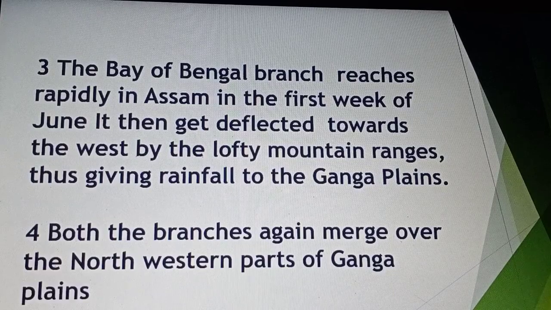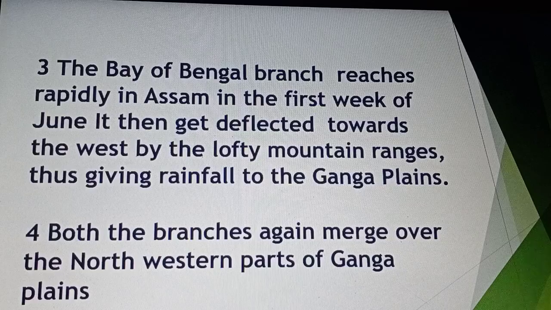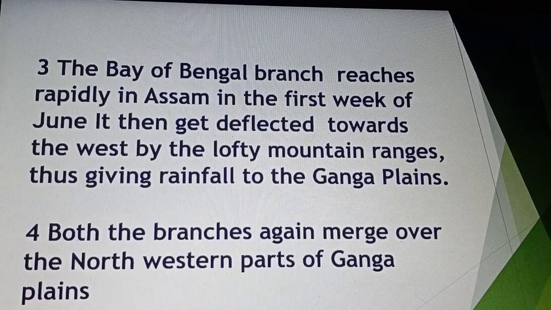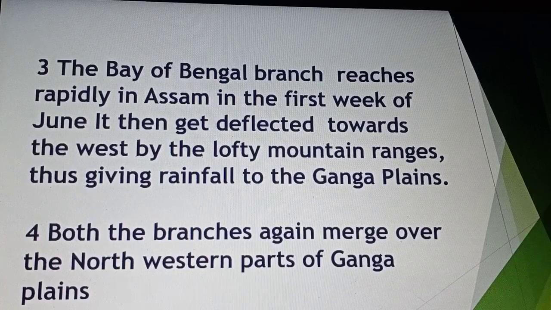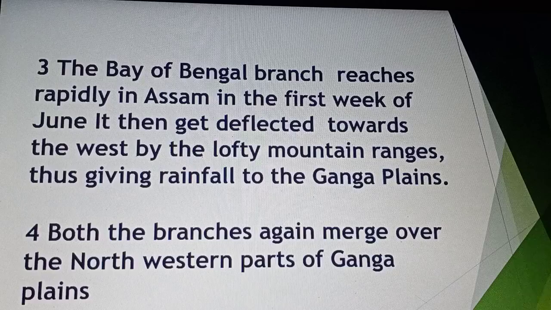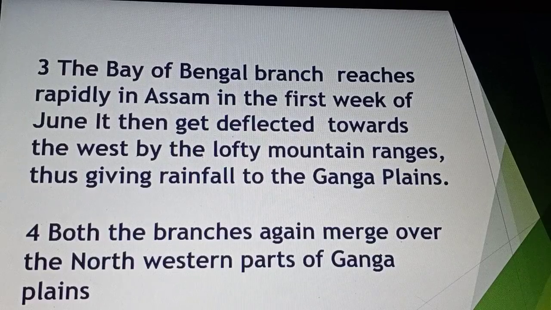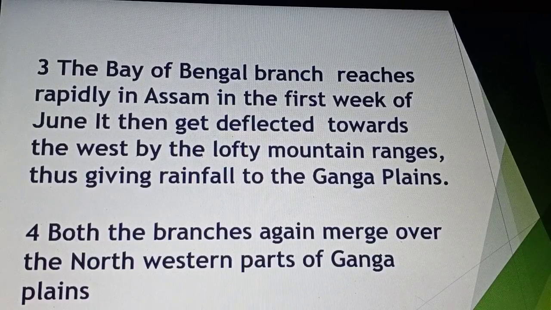Assam and Meghalaya receive the highest rainfall, and Mawsynram in Meghalaya receives about 400 centimetres of rainfall. The branch is then deflected towards the west, where lofty mountain ranges are found, so it gives rainfall on the Ganga plain, in the northern part of the country, which receives heavy rainfall during the month of June.